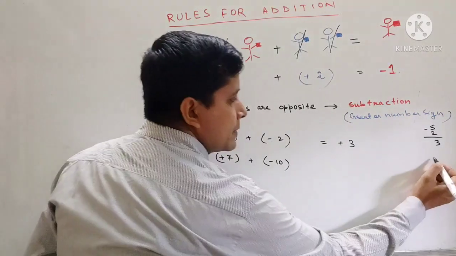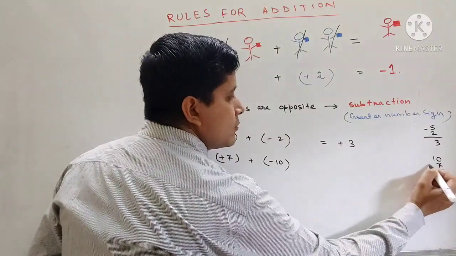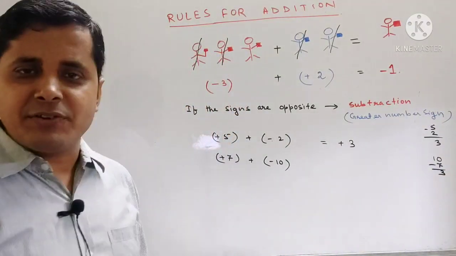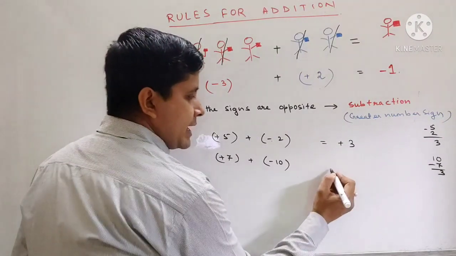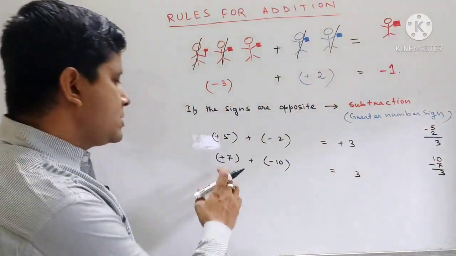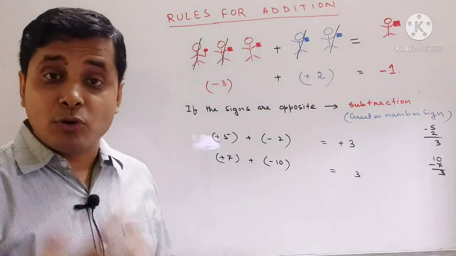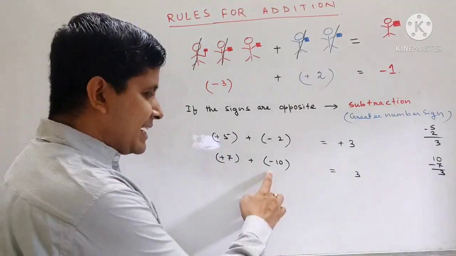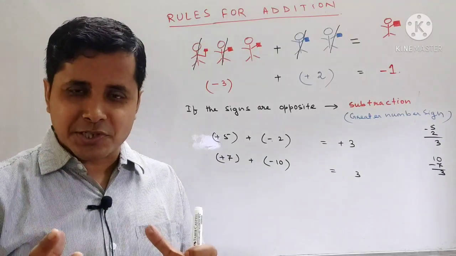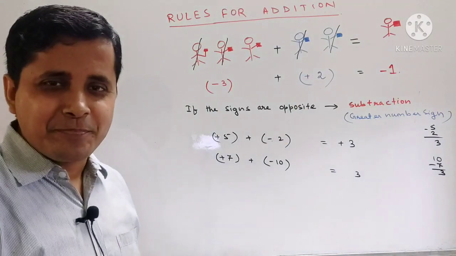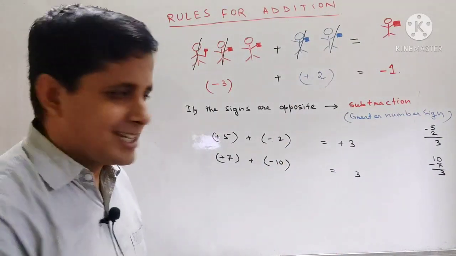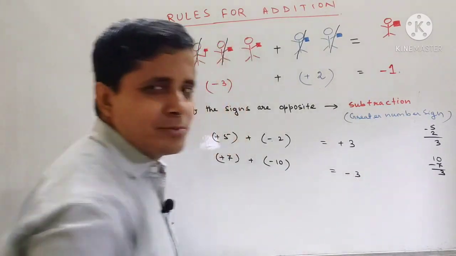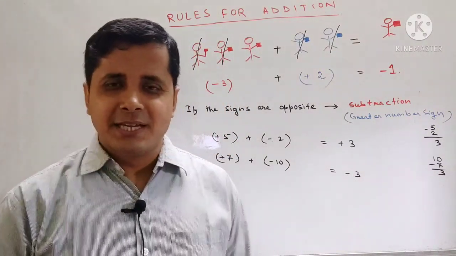So if we do subtraction of 10 and 7, how much will we get? 10 minus 7, we will get 3. So we will write here 3. Now who is greater? Which country has more soldiers? Negative sign or positive sign? You can say that the negative sign has more soldiers. So whose flag will be hoisted? The negative flag will be hoisted. That means the negative sign will be there.